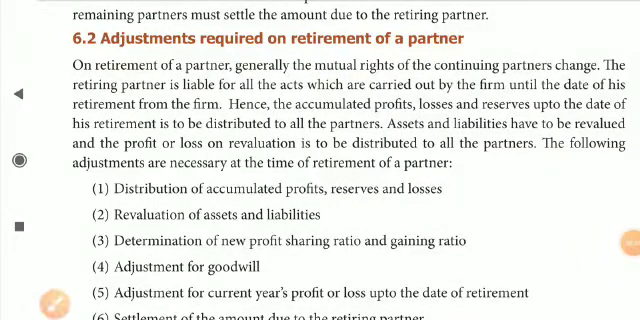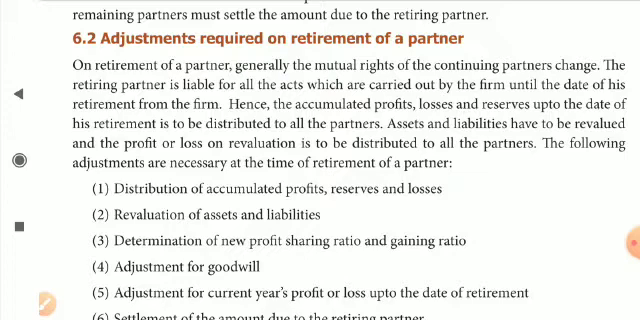When a partner is going to be relieved from the partnership firm, on the retirement date, up to that date, for whatever transactions are made by the partnership firm, the retiring partner is also liable up to the date of retirement. So the accumulated profits and losses and reserves up to the date of retirement should be distributed to all the partners, including the retiring partner.